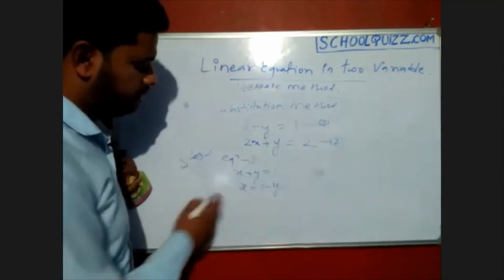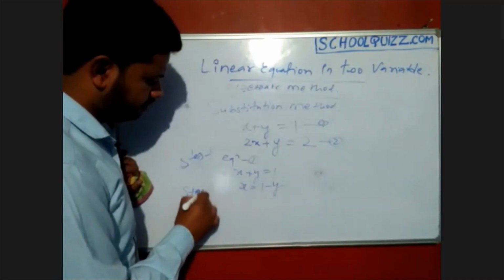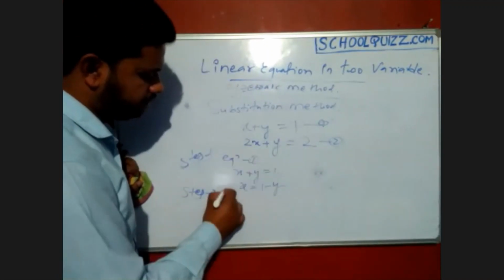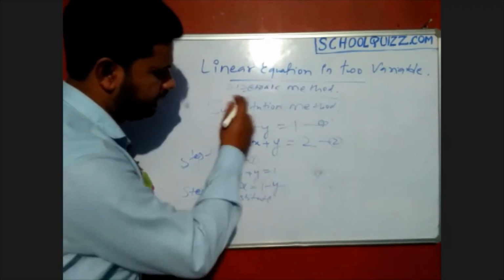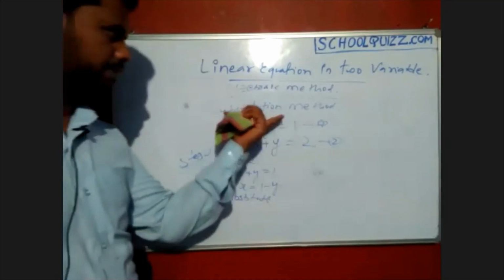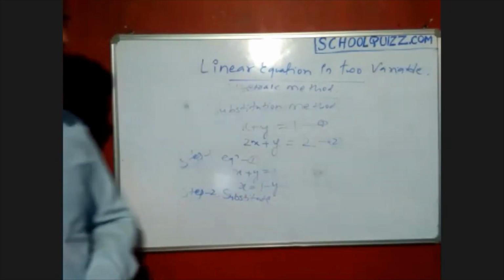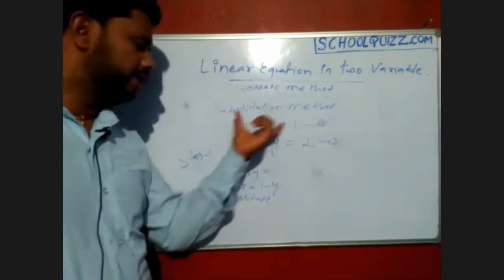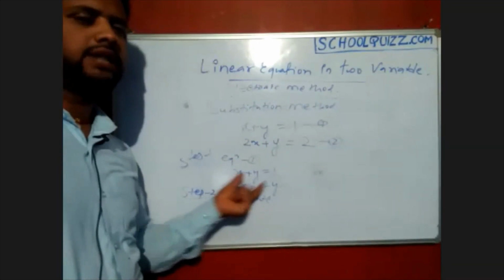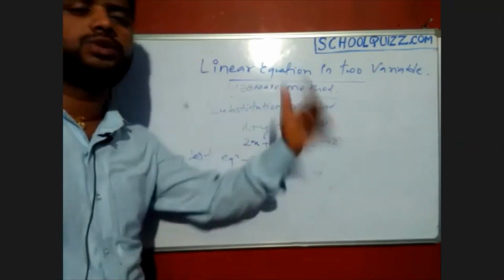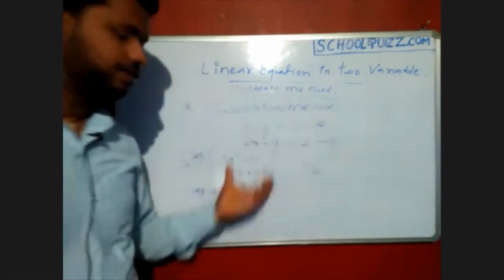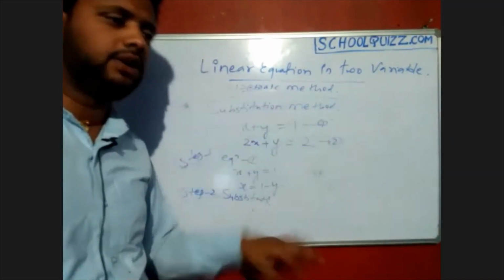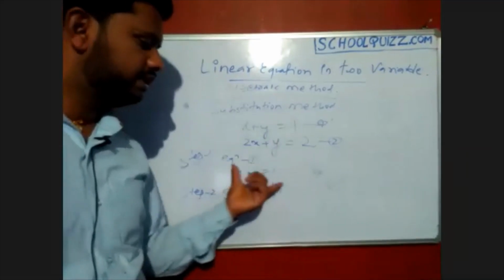So step 2 is substitute. Because of this, the topic is named the substitution method. From one equation we choose one variable, x or y, whichever. You can choose y also, you can choose x also. There are no fixed rules for that. Choose whichever is easier.